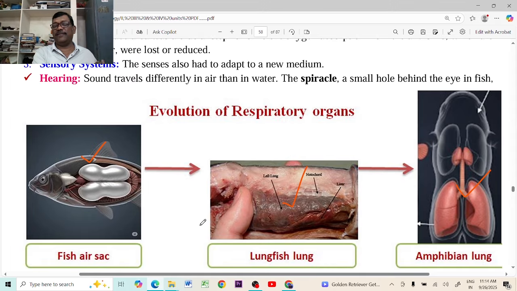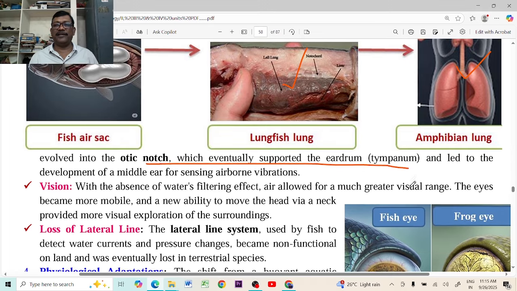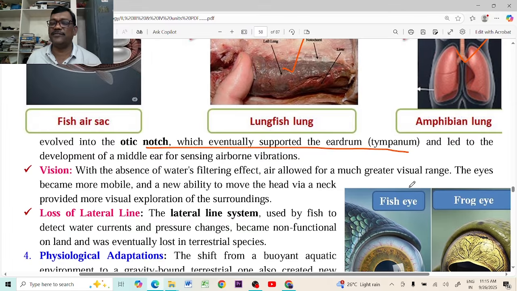That's why the fishes developed the lateral line system in the water. Hearing capacity is very low, because the sound waves can move very slowly in the water than in the air, because the water can resist the movement of sounds. That's why, to protect themselves or to catch the prey, the fishes developed the lateral line system. But the lateral line system is gone now, while they are moving towards the earth or towards the land. And the tympanum or eardrum is also developed in the animals while they are moving towards the land.